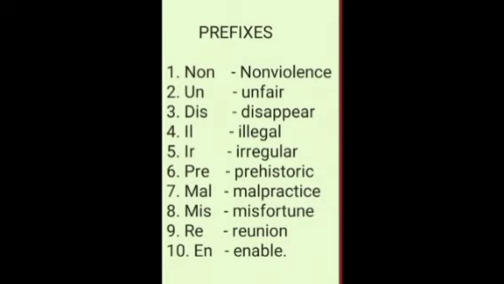Next example, number 6, pre. What is the word given here? Historic. H-I-S-T-O-R-I-C. The handwriting is like this. That's why I am telling you this particular word. That's why I am spelling it out. Okay, for your convenience. So what is the word here? Historic. What is the prefix here? Pre. So when you add this pre with historic, it gives prehistoric.